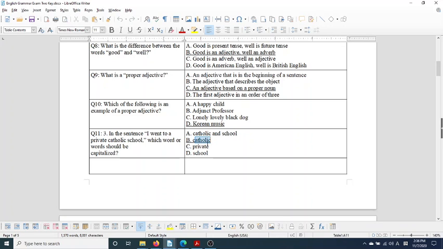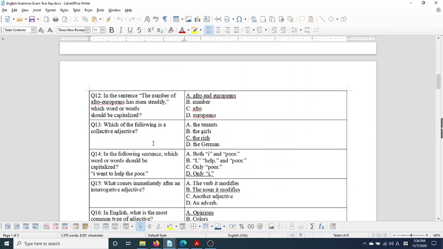In the sentence, I went to a private Catholic school, which word or words should be capitalized? Catholic should be capitalized, right? Here, Catholic is a form of proper adjective, right? Based on Catholicism. In the sentence, the number of Afro-Europeans has risen steadily, which words should be capitalized? Well, the ones that represent a proper noun. Africa and Europe are proper nouns. So Afro-European should be big A, big E.